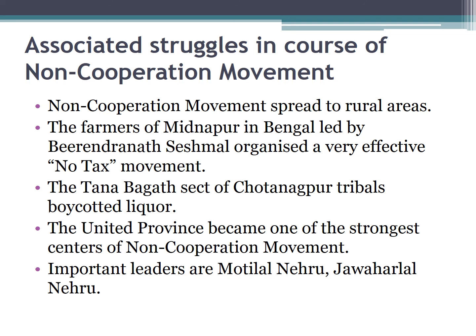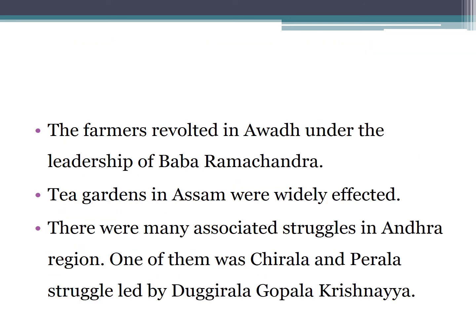And the United Provinces became one of the strongest centers of the non-cooperation movement because in this region, the important leaders were Motilal Nehru and Jawaharlal Nehru, and the farmers revolted in Awadh under the leadership of Baba Ramchandra. So they were demanding their rights like tenancy reforms and reduction of taxes, etc. And many laborers in tea gardens of Assam also participated in the movement with their own demands.